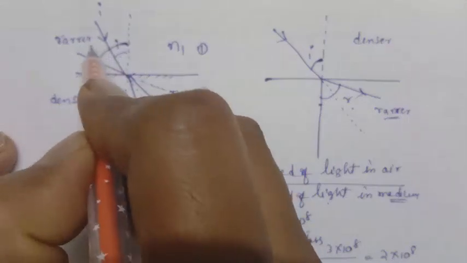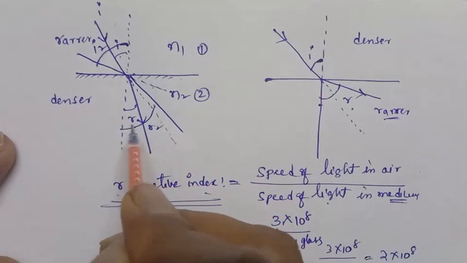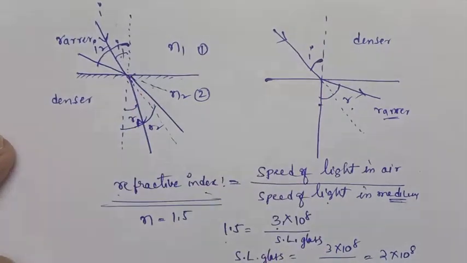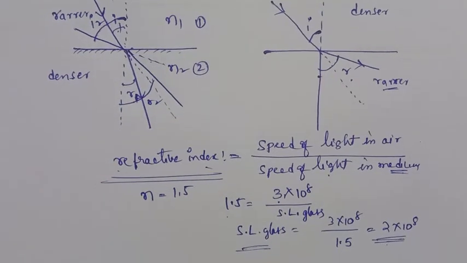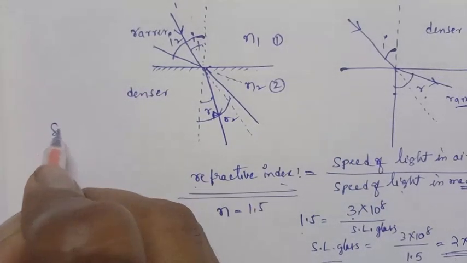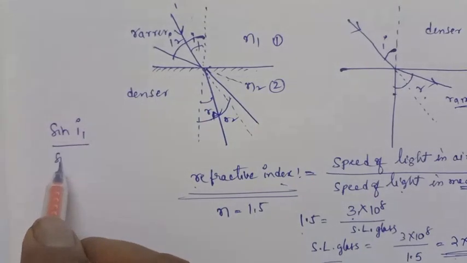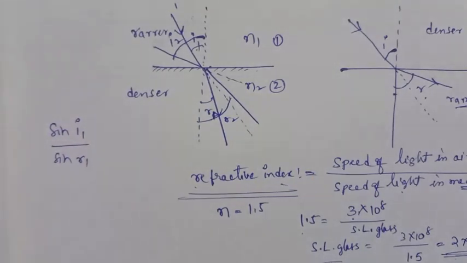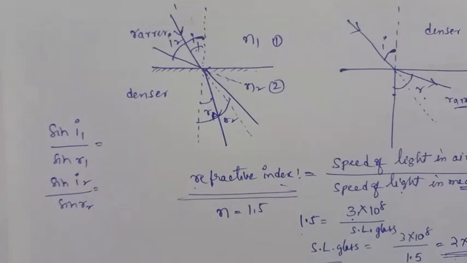But at the time the incident angle is I2 and the angle of refraction is R2, and in the first case it is R1 and I1. Here one condition is observed: the sine of the incident angle of the first case I1 upon the sine of the refraction angle R1, and the sine of the angle of incidence I2 and the sine of the angle of refraction R2, that value is equal to some constant.